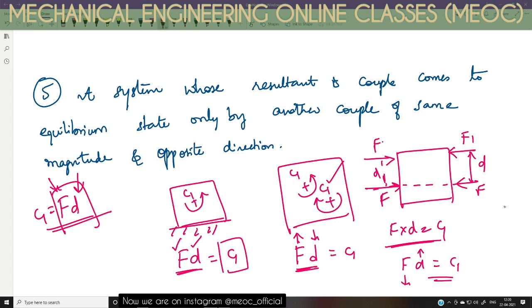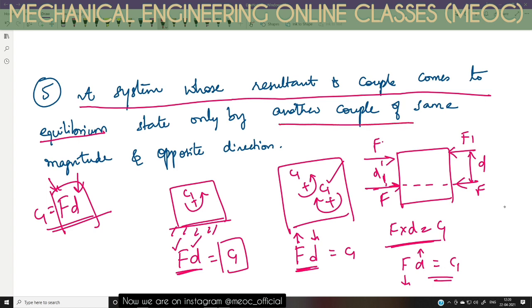Otherwise, why would an equilibriant couple be needed? If a couple can be replaced by a single force, then we don't need to talk about this fifth point. The fifth point clearly says that a system whose resultant is a couple comes to equilibrium only when another couple of same magnitude and opposite direction acts on the object.